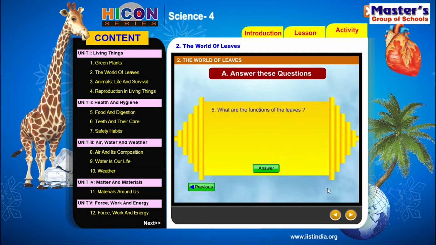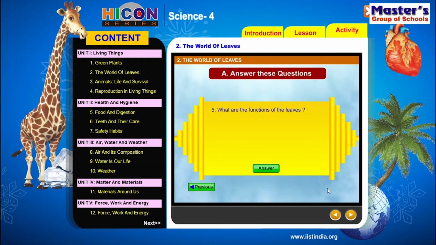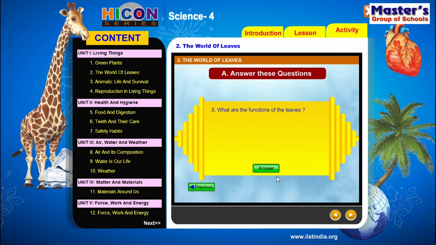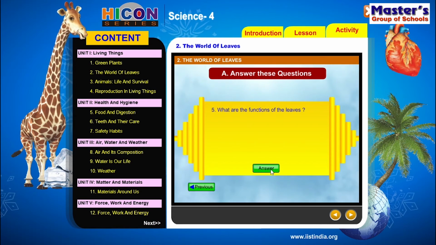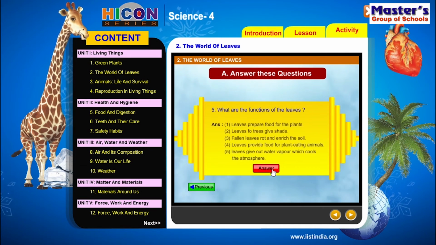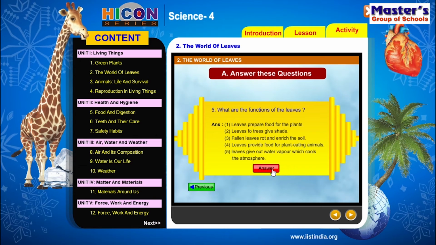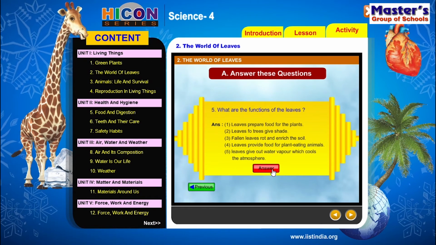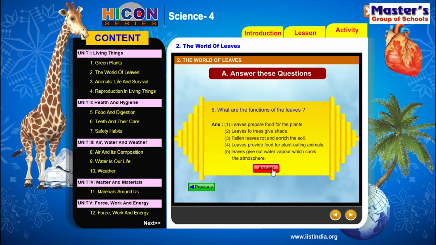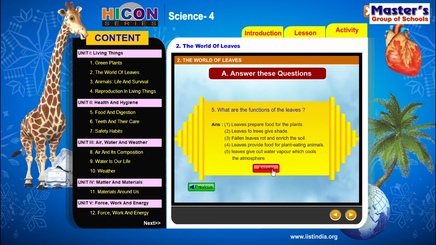The fifth question is, what are the functions of the leaves? What are the functions of the leaves? The answer for this question is, children see, most of the functions of the leaves are given. There are 5 functions given. The first one is, leaves prepare food for the plants.